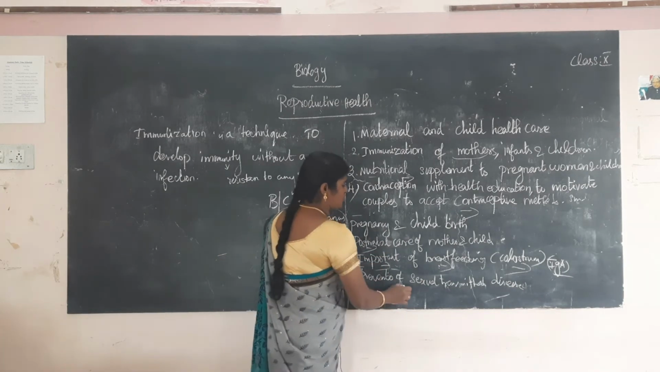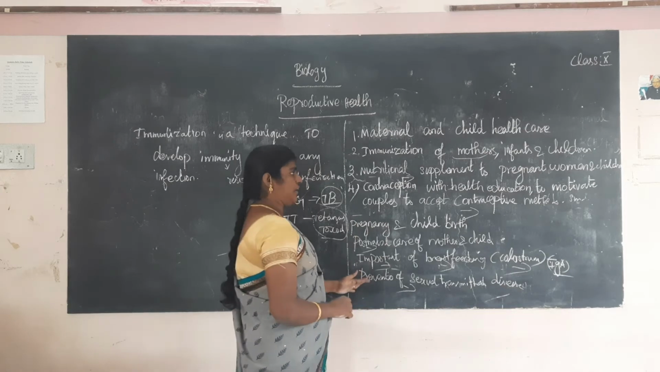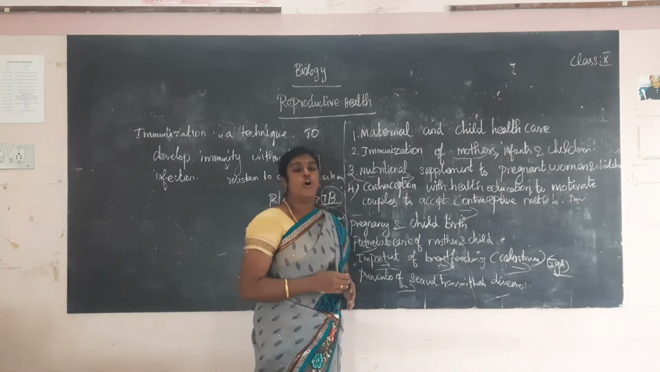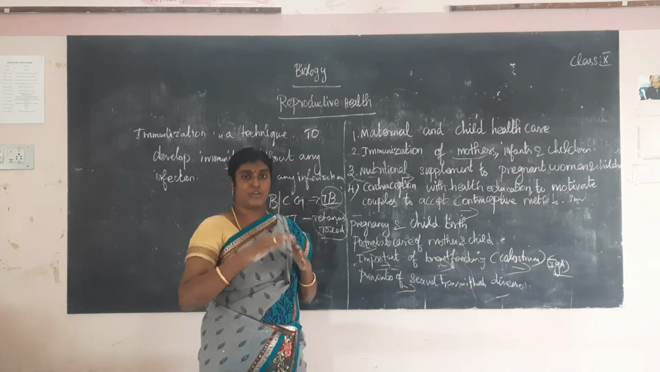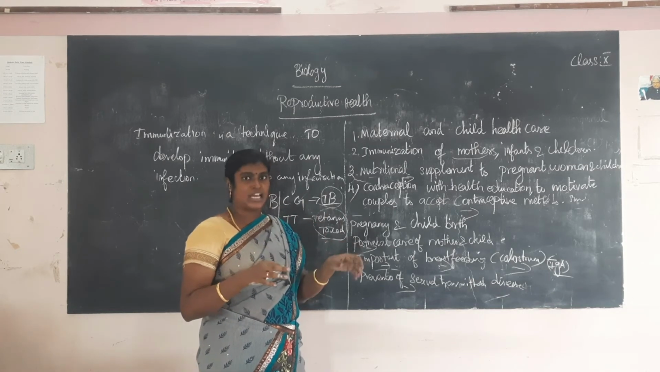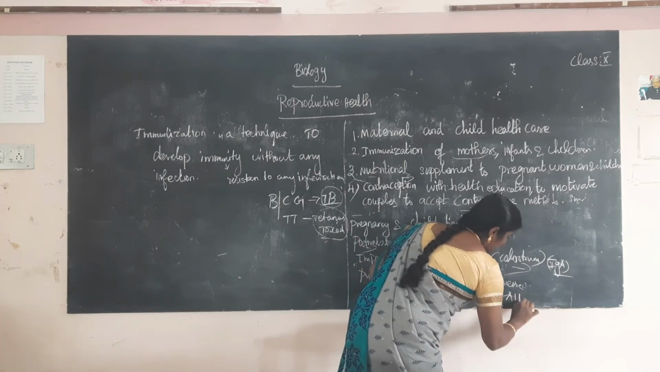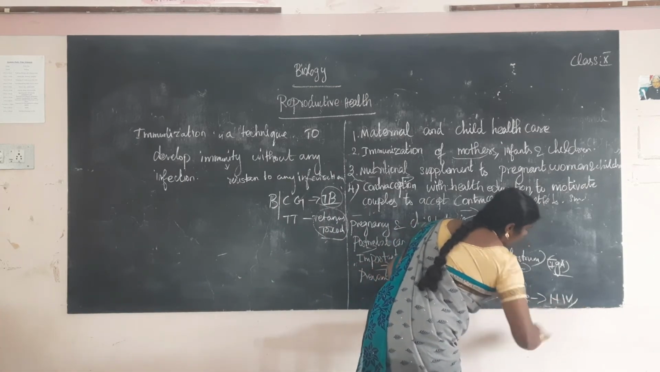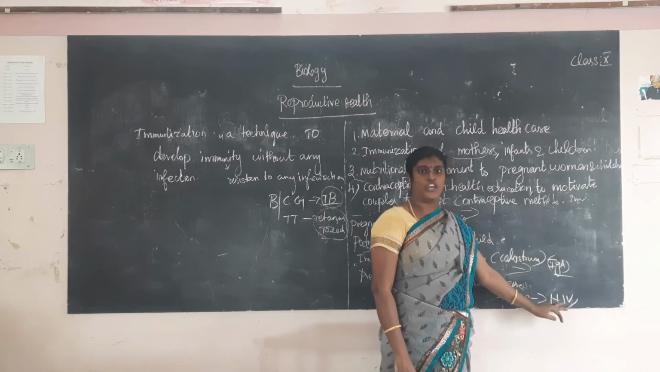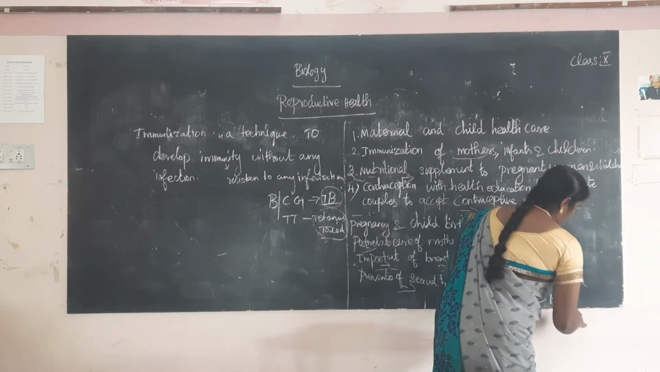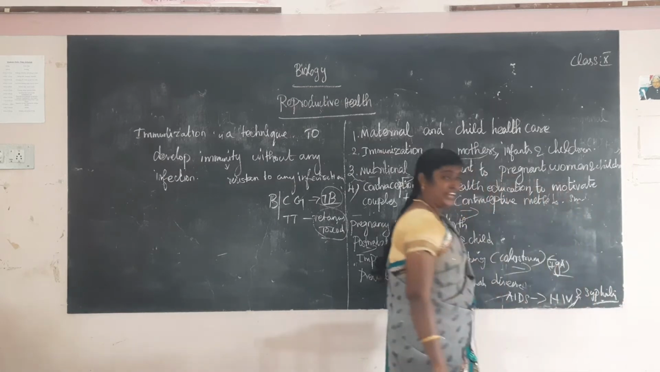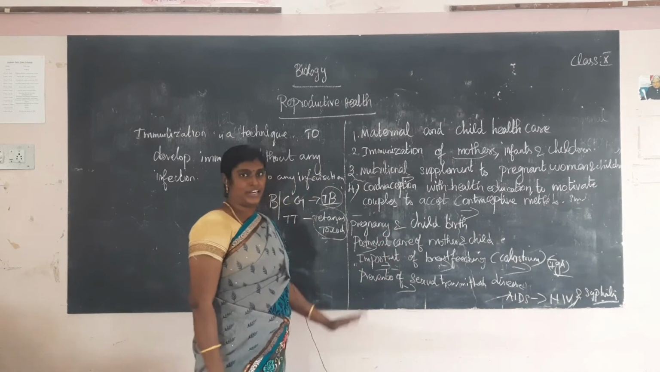Next one, prevention of sexually transmitted disease. We have to use contraceptive methods to easily prevent sexually transmitted disease. What is the meaning of sexually transmitted? Diseases transferred through sexual contact are called sexually transmitted diseases, especially AIDS and syphilis. AIDS is caused by HIV. What is AIDS? Acquired immunodeficiency syndrome. HIV is human immunodeficiency virus. AIDS, HIV and syphilis are very important sexually transmitted diseases.